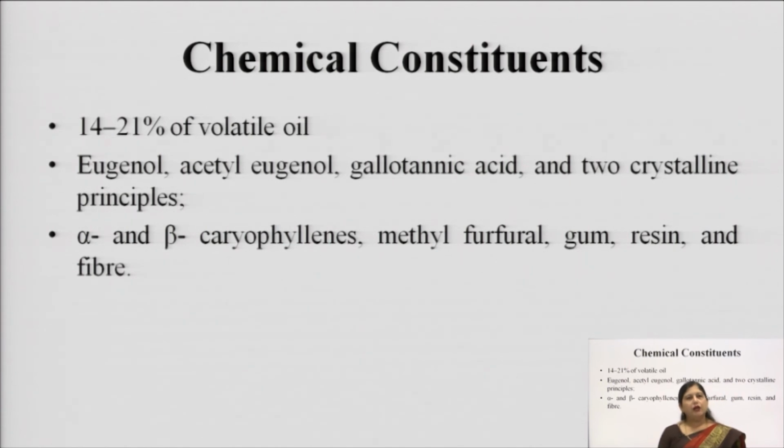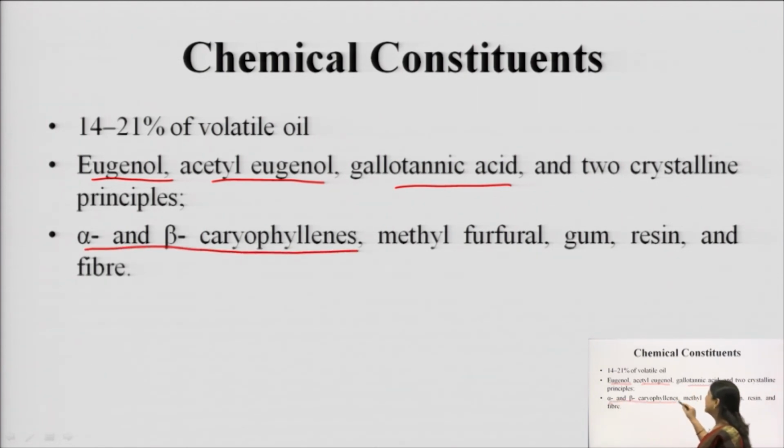The main chemical constituents present are eugenol, acetyl eugenol, gallotannic acid, and two crystalline principles, alpha and beta caryophyllins, along with methylfurfural, gum, resin, and fiber. Eugenol is the main volatile oil, a monoterpene, which shows the dental analgesic effect.